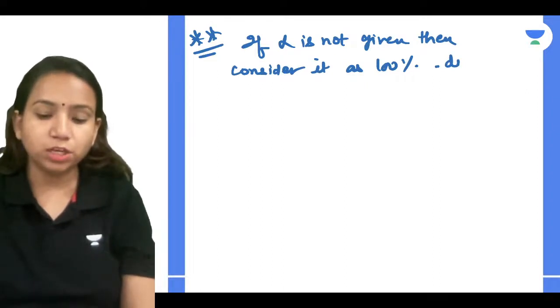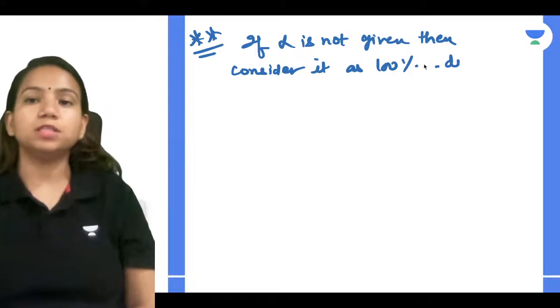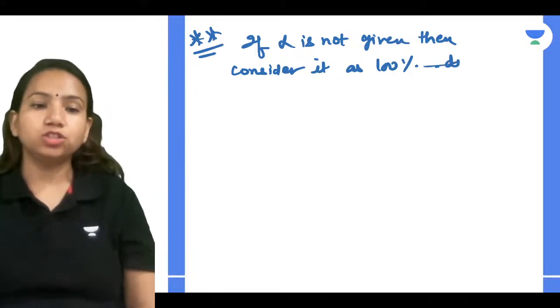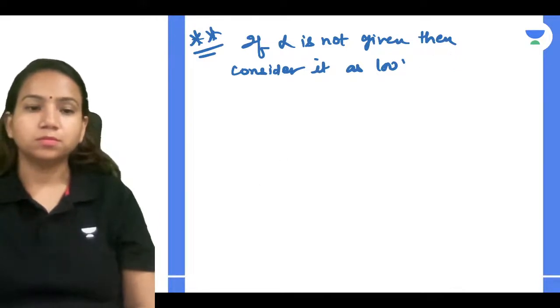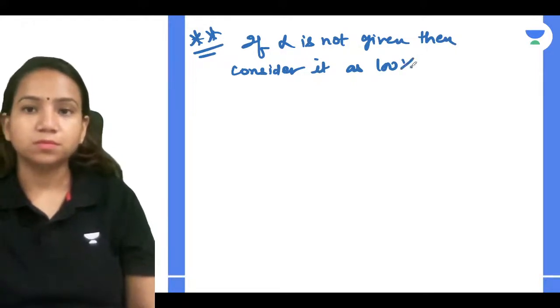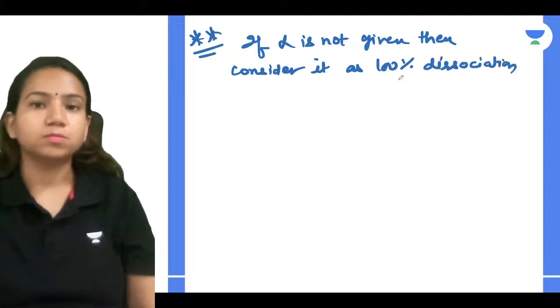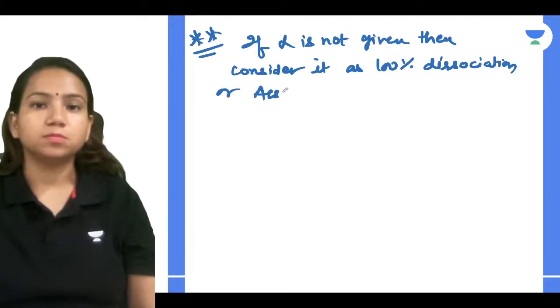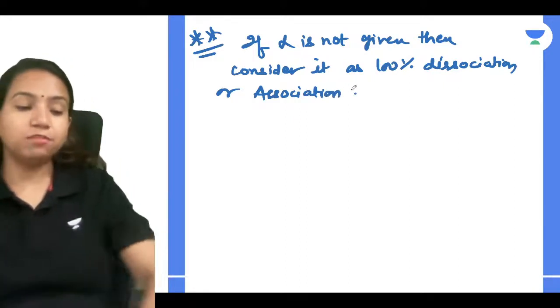Whether it's dissociation or association, you have to consider both as 100%. Clear with it, guys? If alpha is not given.